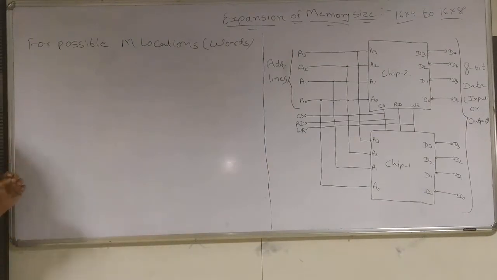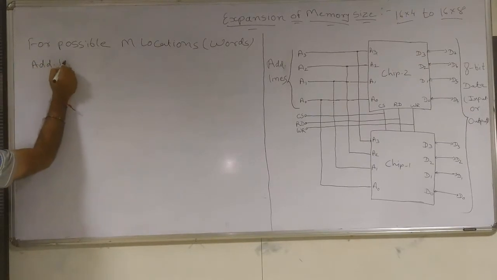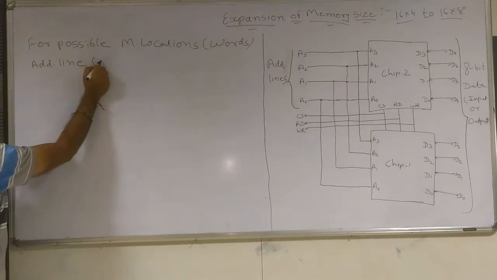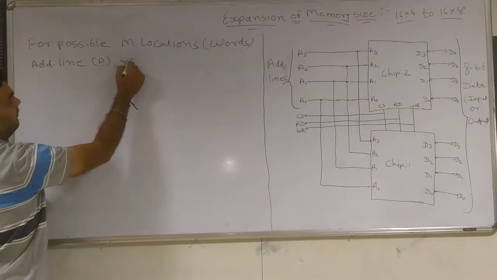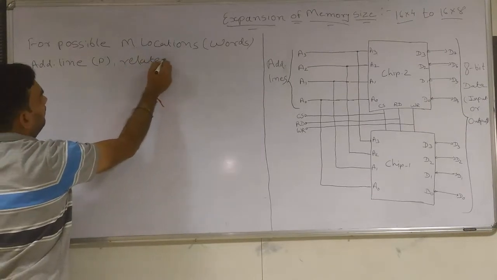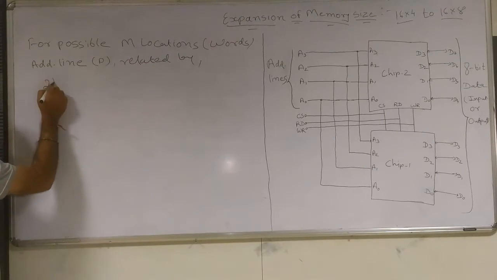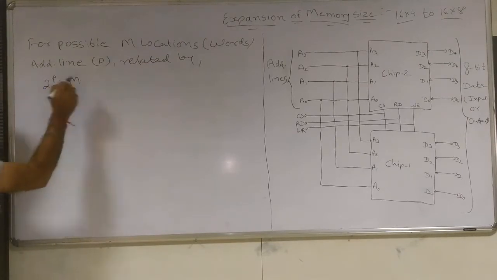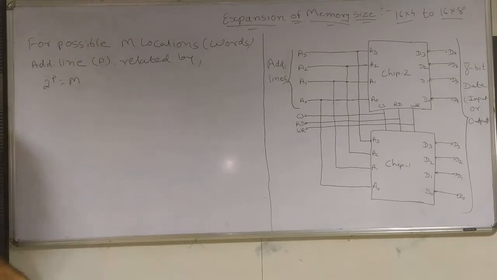That is denoted by P. It is related by 2 raised to P is equal to N, where N is the number of locations and P is the number of address lines.